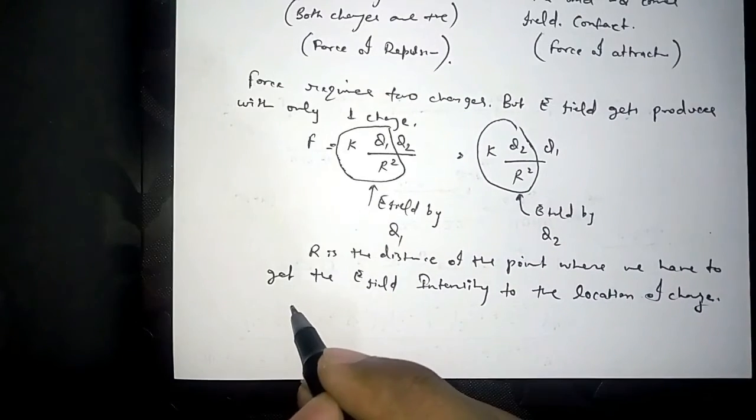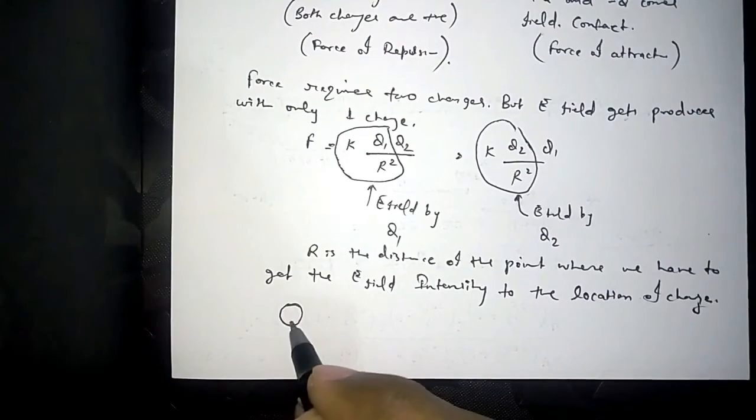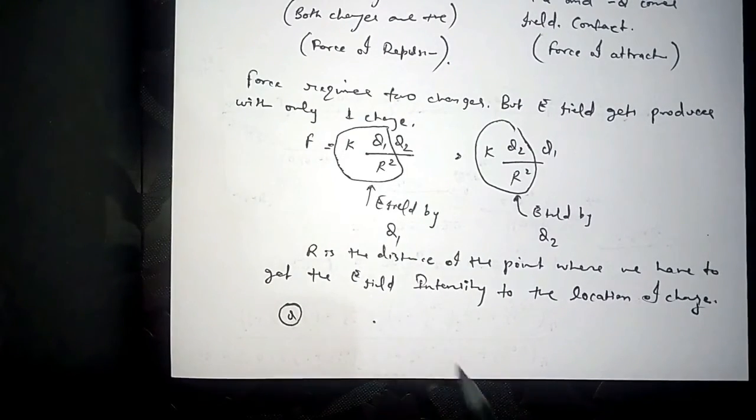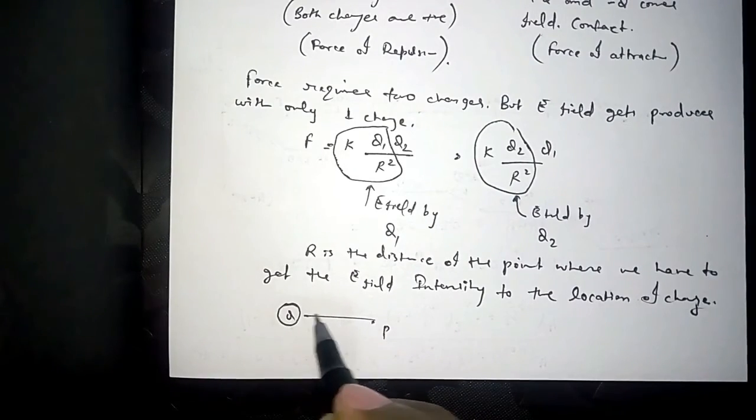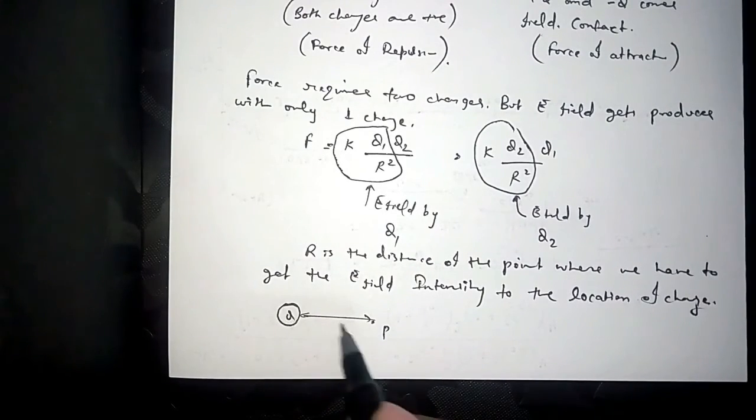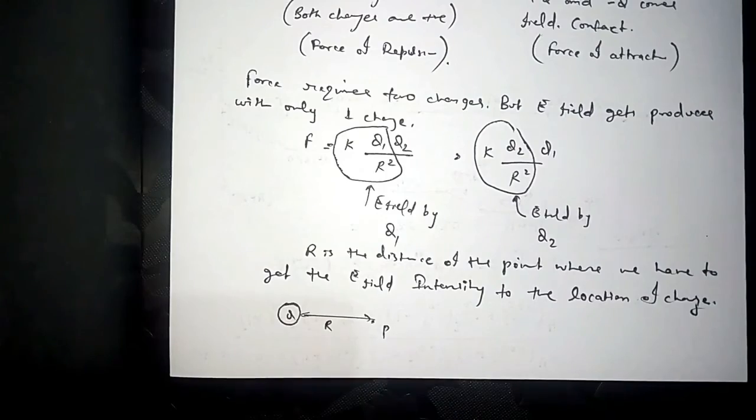Suppose this is the location of charge and this is the point P, and we have to calculate the electric field intensity between these points. So this distance is R.